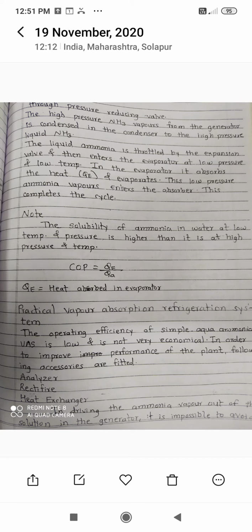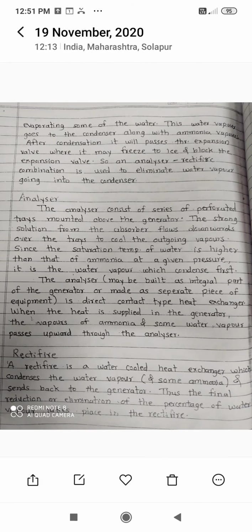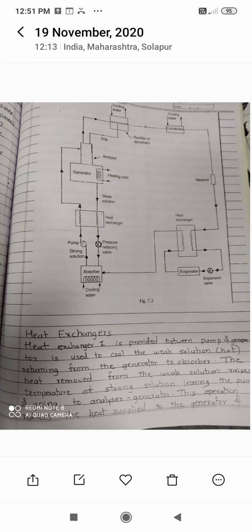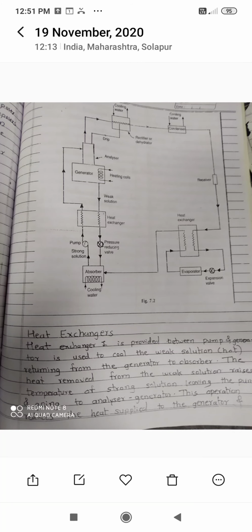In order to improve the performance of the plant, the following accessories or components are fitted: analyzer, rectifier and 2 heat exchangers. So in this system, see the diagram carefully.